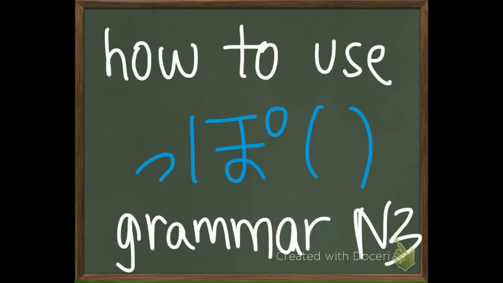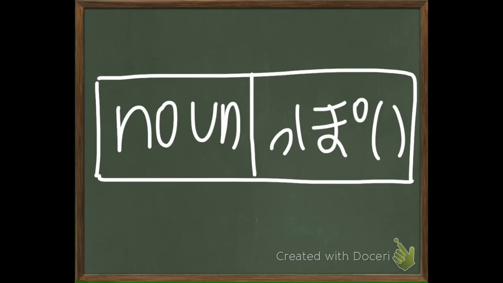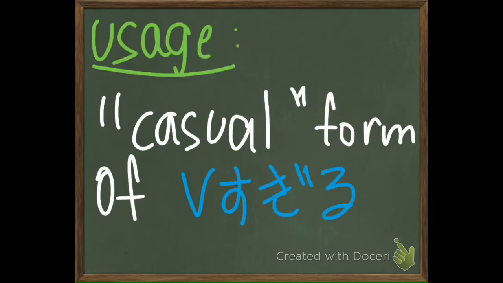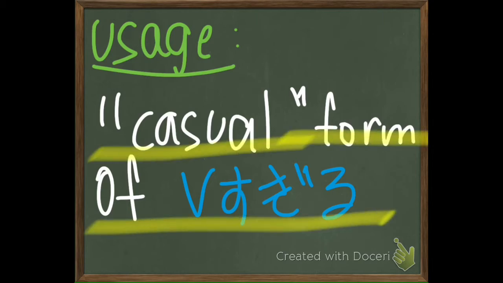How to use Ppoi grammar, N3. This is in the Nihongo So Matome textbook, first week. So the grammatical construct of Ppoi. Ppoi can be constructed as noun plus Ppoi. The Ppoi construct takes only a noun, so verbs, adjectives, etc. cannot be used. Ppoi can also be considered the casual form of Sugiru.